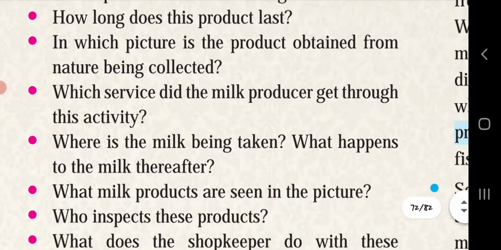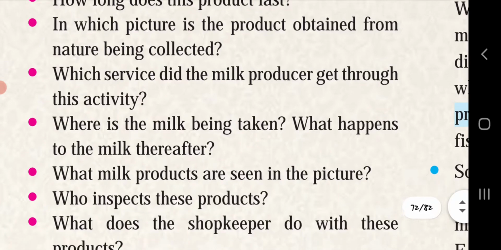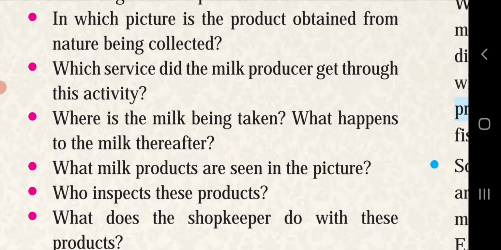How long does this product last? Milk lasts for 1 or 2 days. In which picture is the product obtained from nature being collected? Yes, we can see in picture C, the product obtained from nature is being collected.